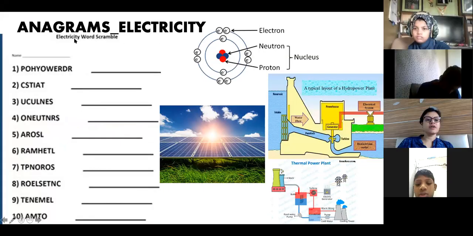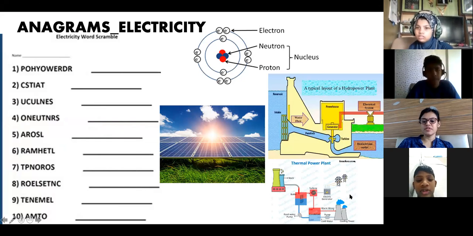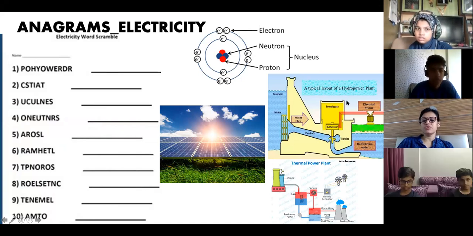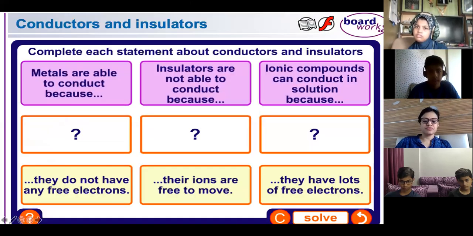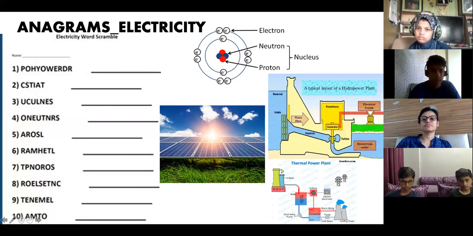Can you see the anagrams on electricity? Everyone, is it visible? Now what you have to do: the hints are there on the screen, and you have to find out from the hints what these things are. The first one is hydropower. Yes, correct. Then the next one.